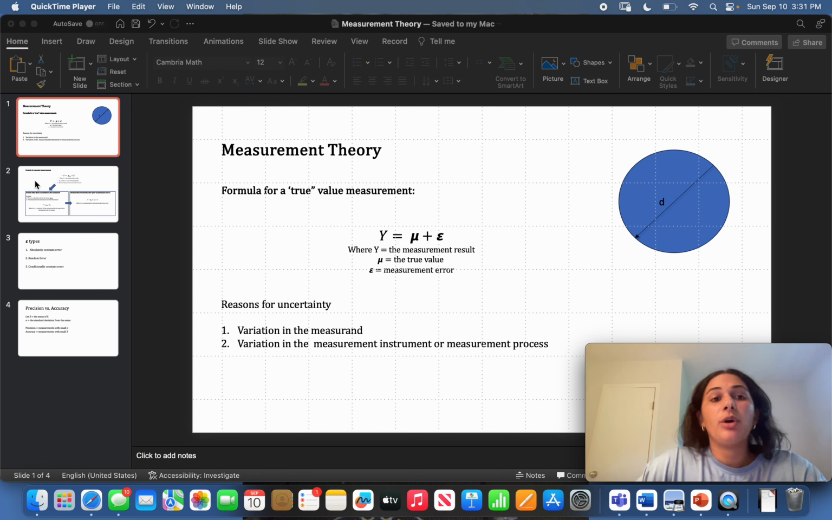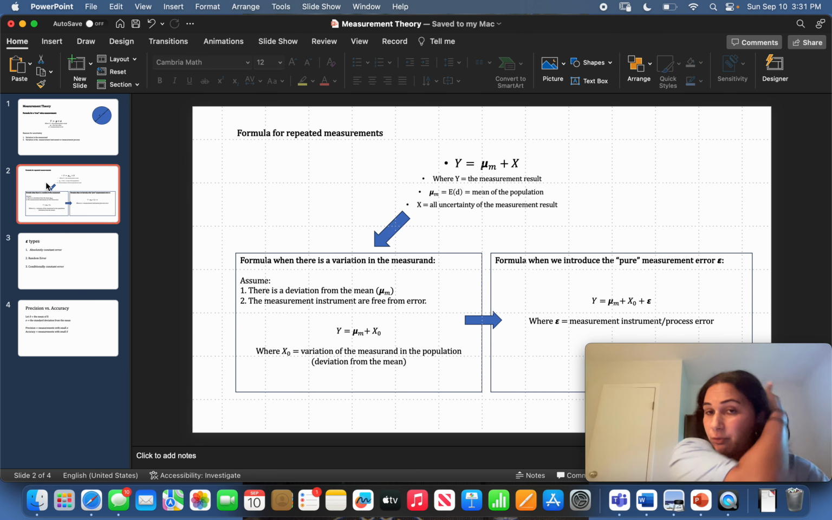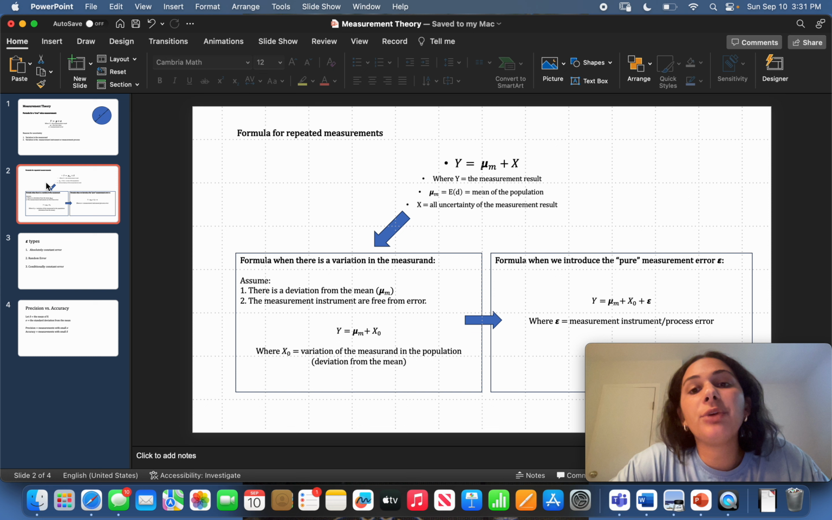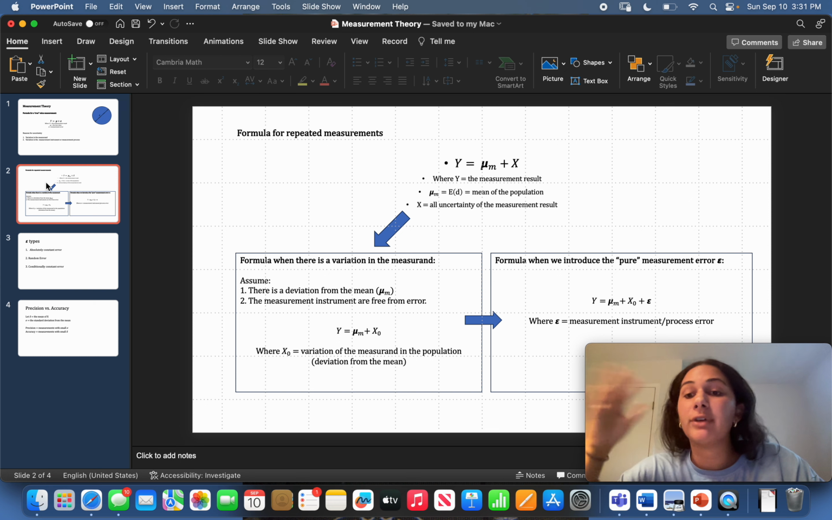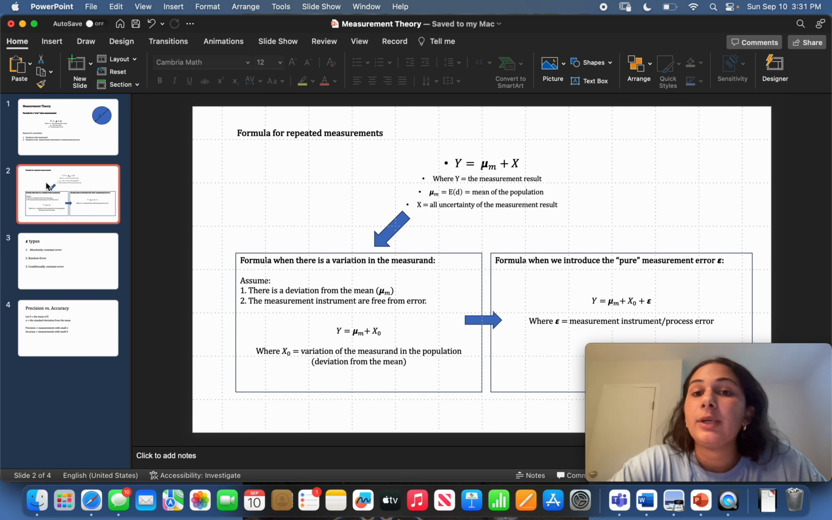So in order to avoid having a multiplicity of results, we can change that formula. So here we have y is equal to mu m, and I put m because here mu is going to be the mean of the population. And by the population, I mean the totality of every single possibility of that diameter. So we're going to have y equals mu m plus x, and x here is all uncertainty of that measurement result. So let's break down that uncertainty of the measurement result.